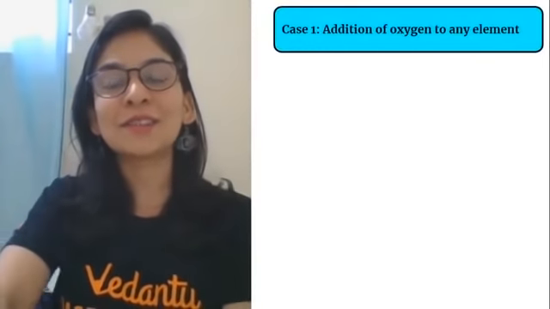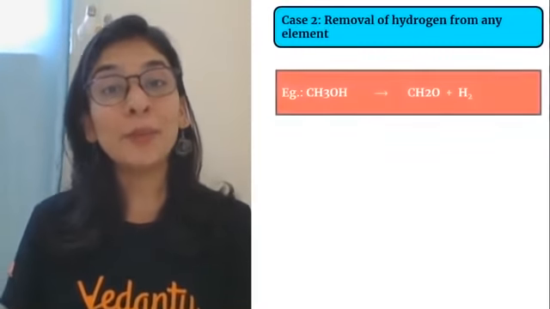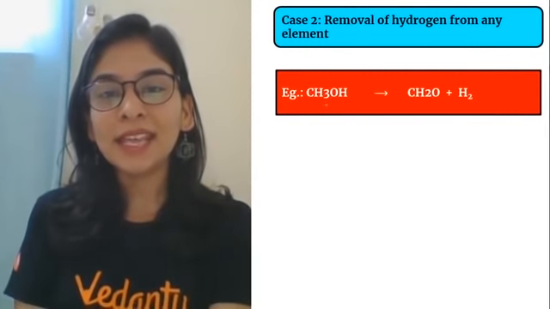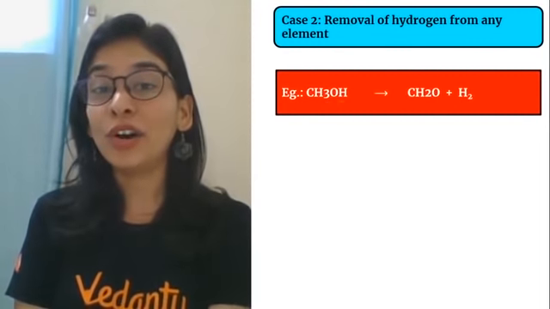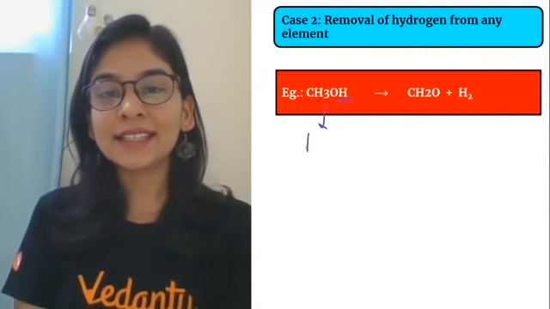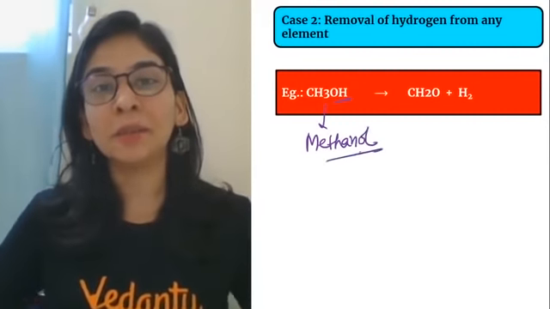Oxidation's bigger picture you now know, my students: addition of oxygen to any element, and apart from that, removal of hydrogen from any element. I've given one more example for the same. Here, I took alcohol, which has an OH group. Its name is methanol. A one-carbon alcohol is known as methanol.